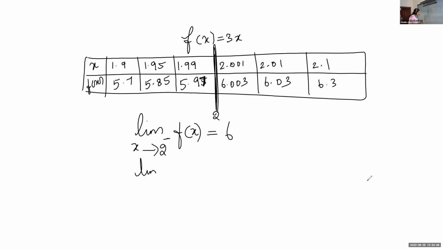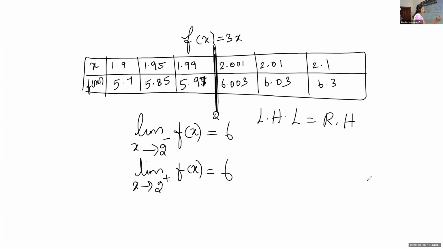Similarly, look at the other side. Limit x tending to 2 plus of f of x. It is 6.3, and the value is decreasing, but it is coming very close to 6. So from the right hand side also we are getting 6. So left hand limit is equal to right hand limit.